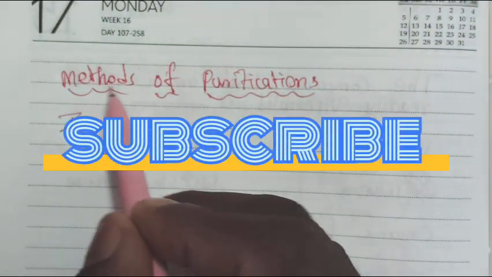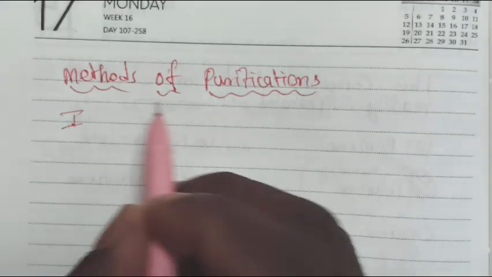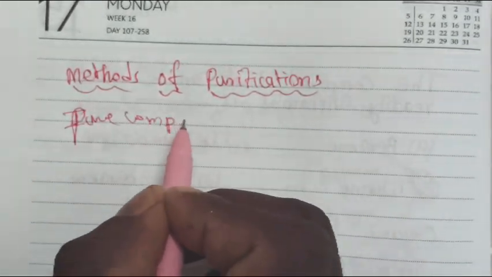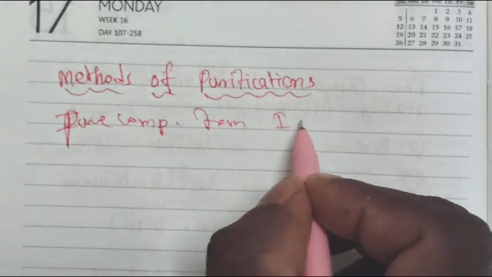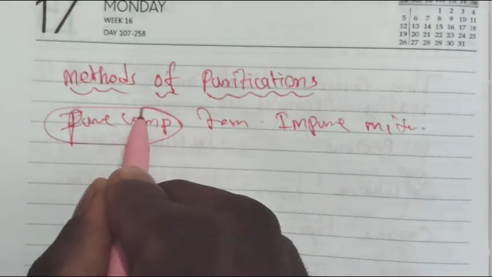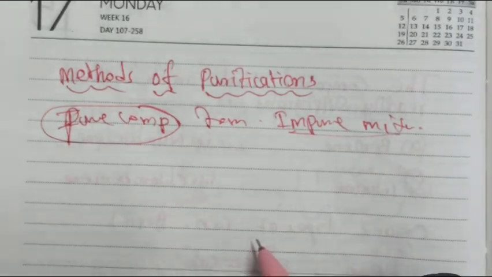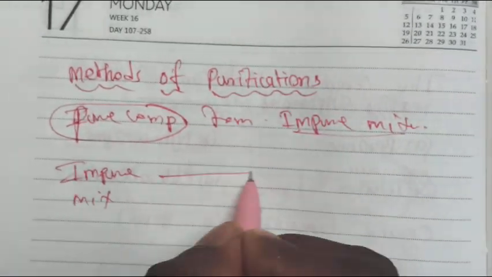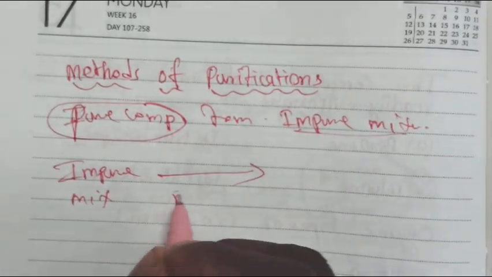Next topic in the GOC is methods of purification. Here, purification means obtaining a pure compound from an impure mixture. So we can reduce the impurity.